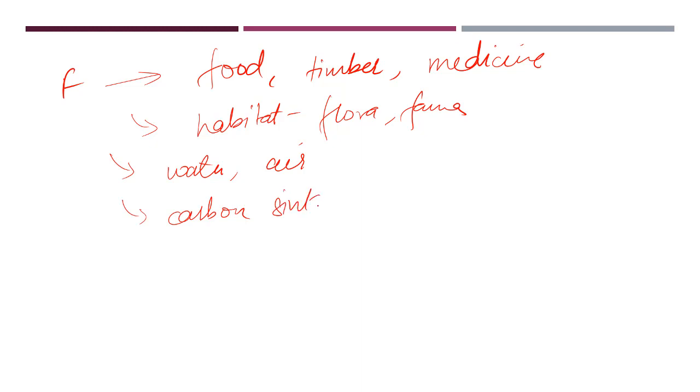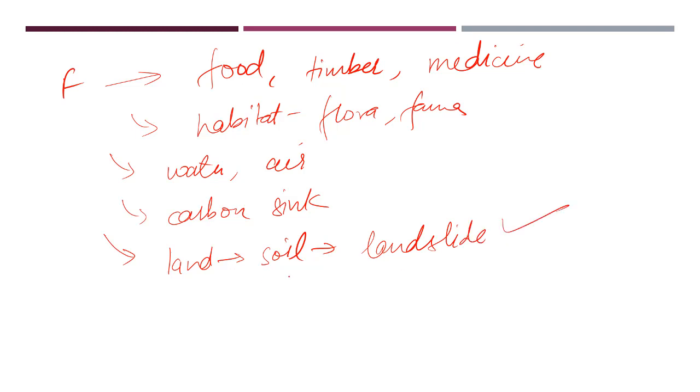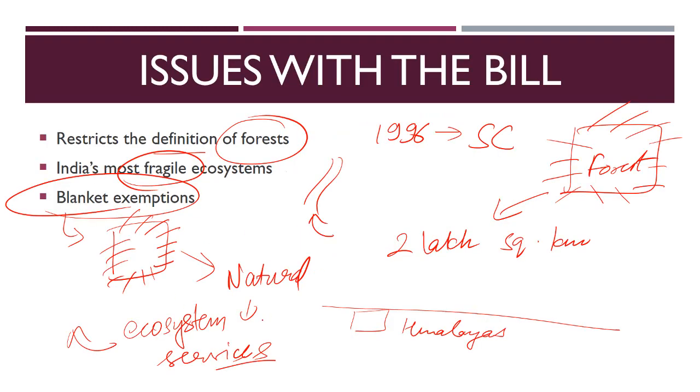They hold on to the soil so that natural disasters don't take place. If there are forests on a mountain, you will see that landslides are very few. Landslides majorly happen where construction goes on. So many ecosystem services are provided by the forest, and therefore giving blanket approval for activities might not be in the best interest of the country.